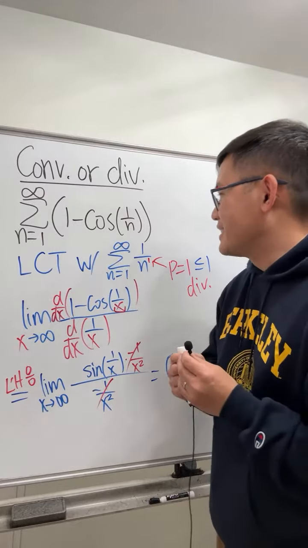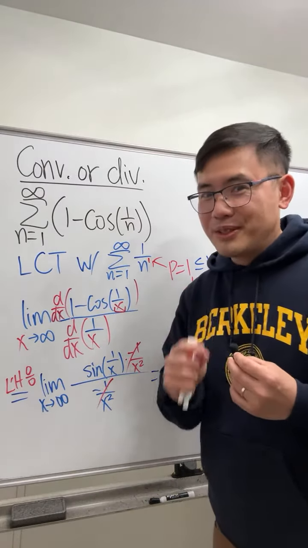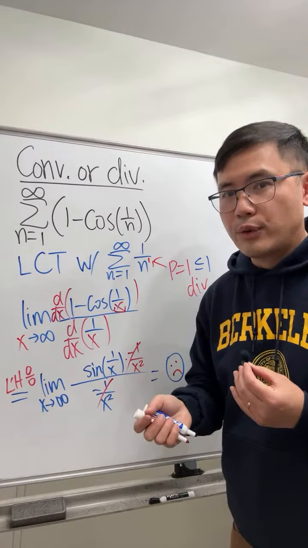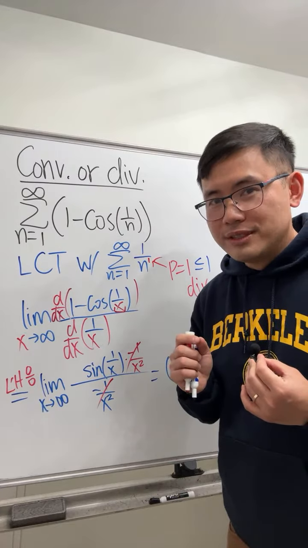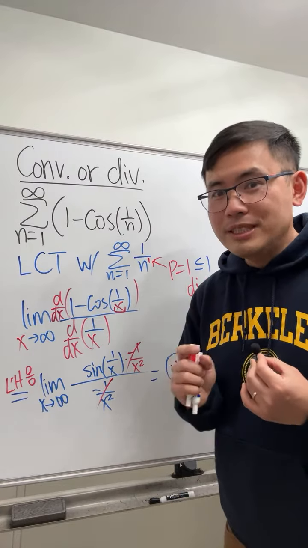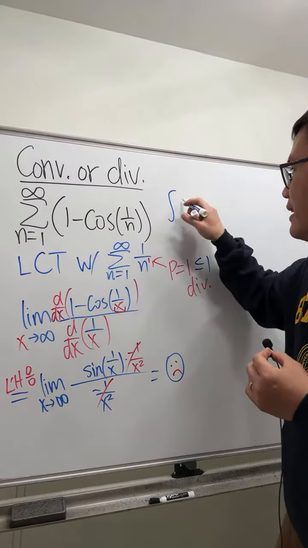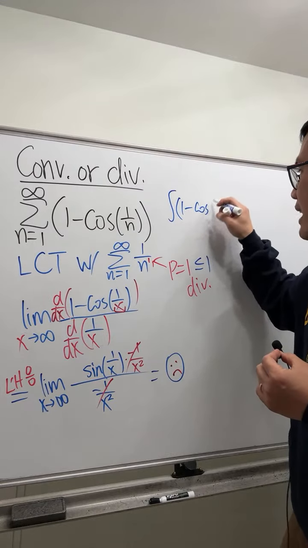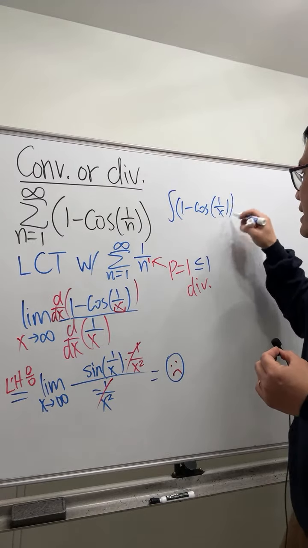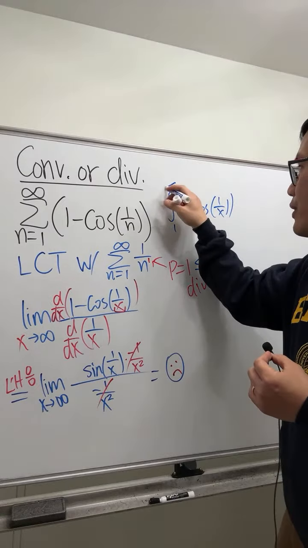Try integral test. I'm just going to put down the integral that we will have to evaluate. Remember, in order for us to use the integral test, perhaps the most important thing is, can we integrate the corresponding function? In this case, it's 1 minus cosine of 1 over x, and let's say we go from 1 to infinity.